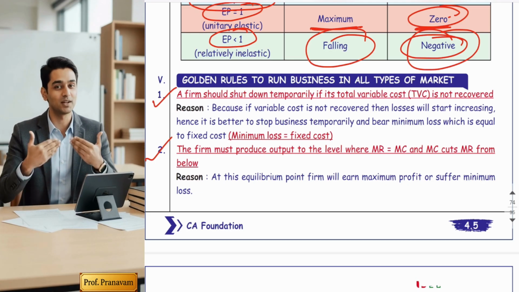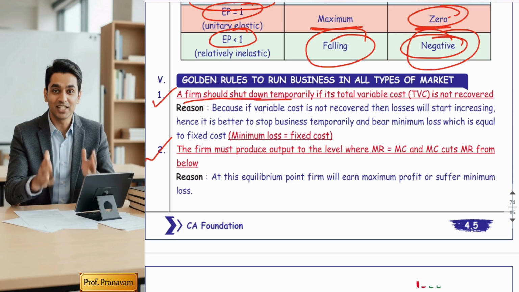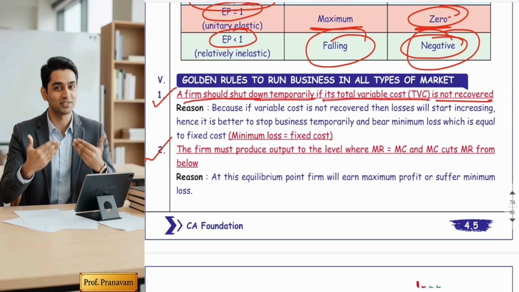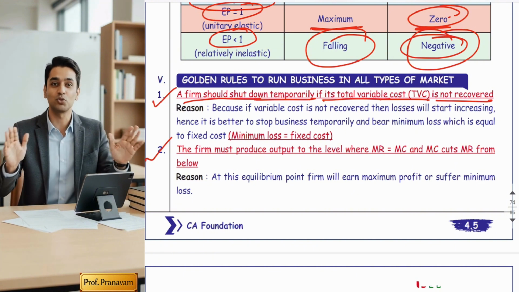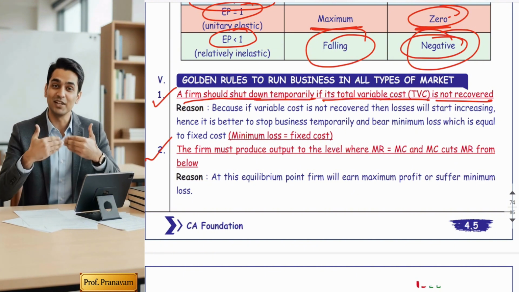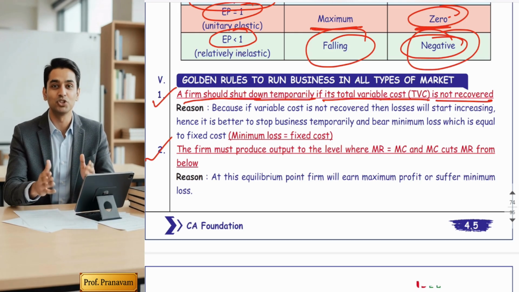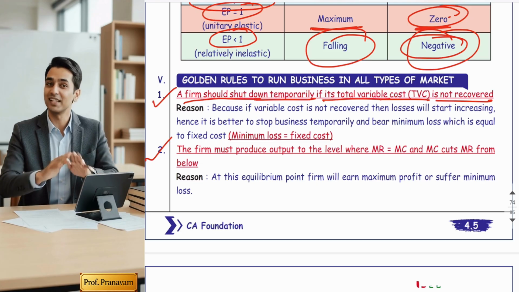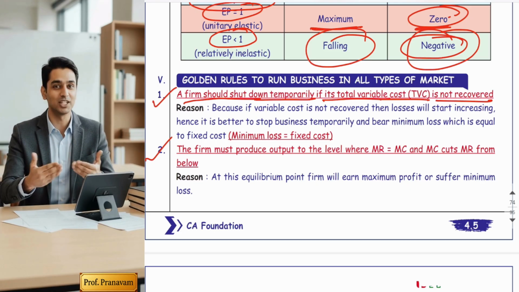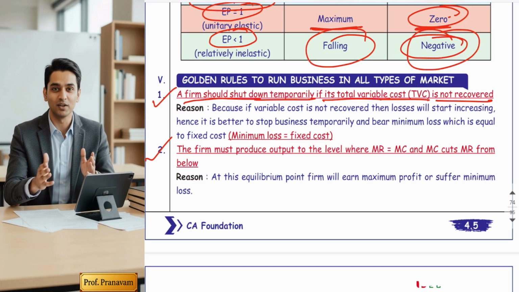The first golden rule is a firm should shut down temporarily if its total variable cost is not recovered. In the short run, you have studied the cost theory. In the short run, there are two types of cost, fixed cost as well as variable cost. Economists say a producer should sell the goods and recover so much money that variable cost gets recovered.